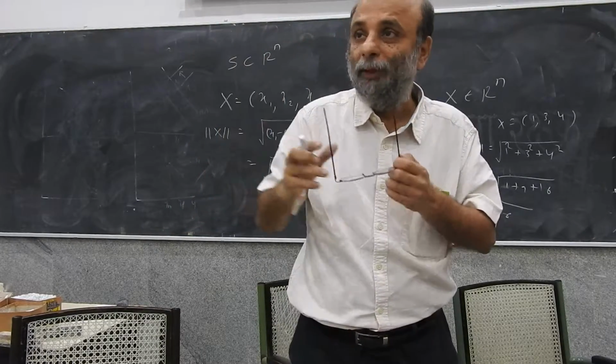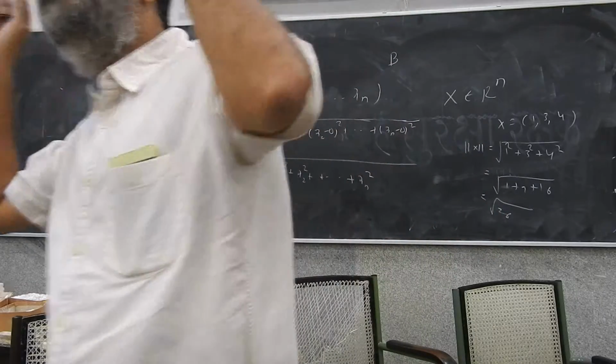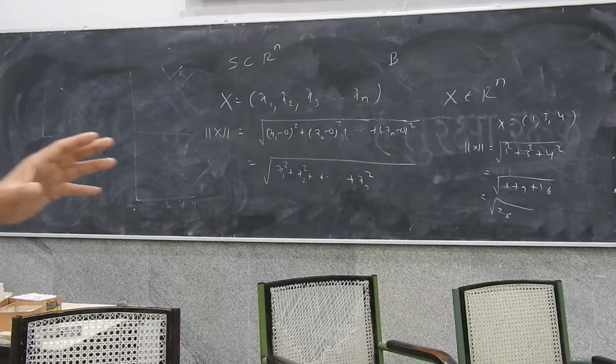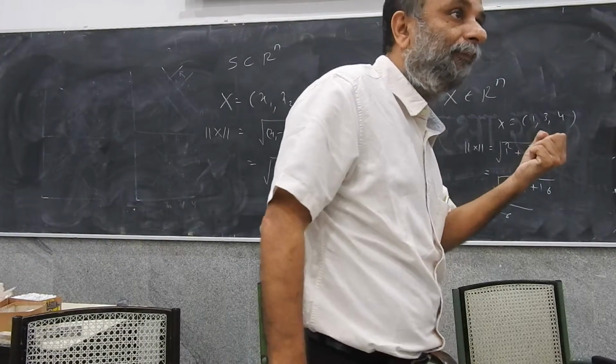So B is such a number that B is bigger than the length of every element of S. So each vector in S is smaller than B.